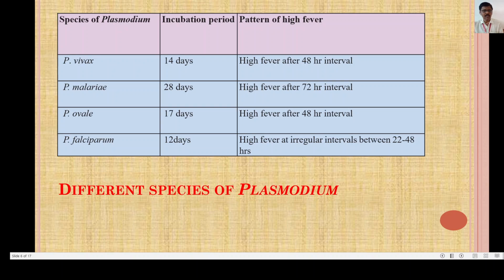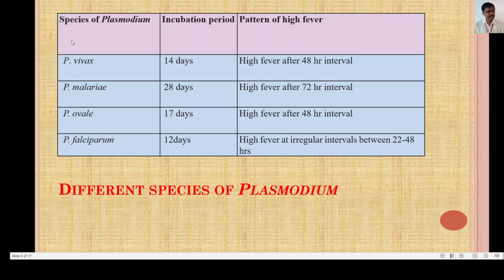It means when the vector or the pathogen enters inside the body and causes disease, the time interval to the symptoms of the disease is called the incubation period. So the terminology used is incubation period. Now we will move step by step.